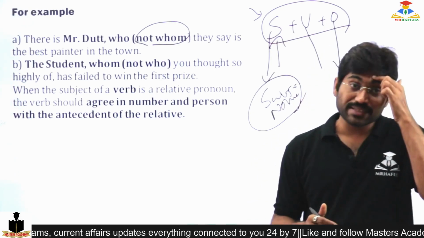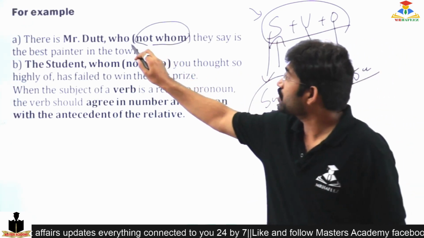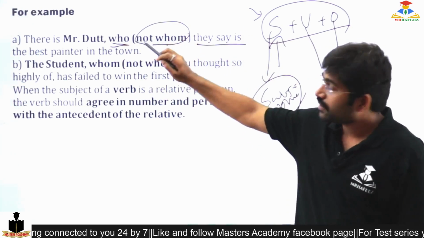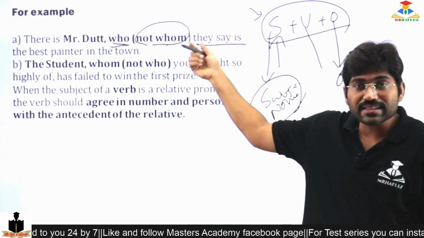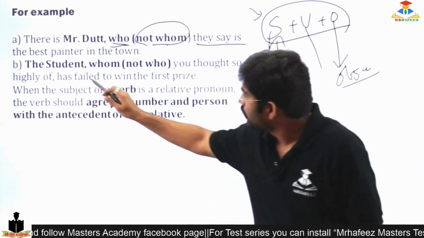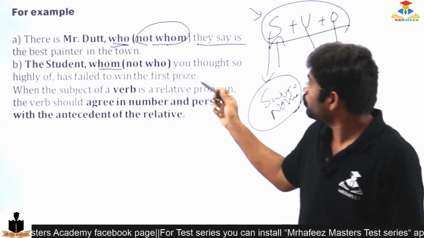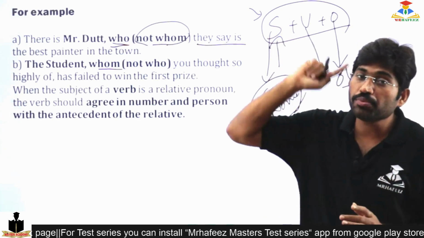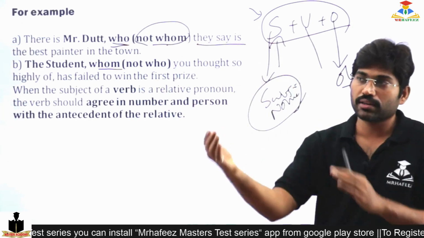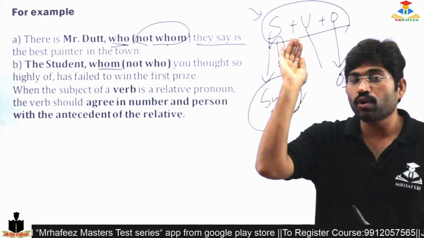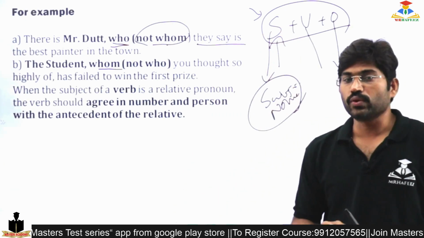So at present, why are we using who? Why not whom? The reason is, they say, we are using it as a subjective case. So next, another: the student whom you thought. So I am speaking about a student whom you thought, because again the action is involved on that student.